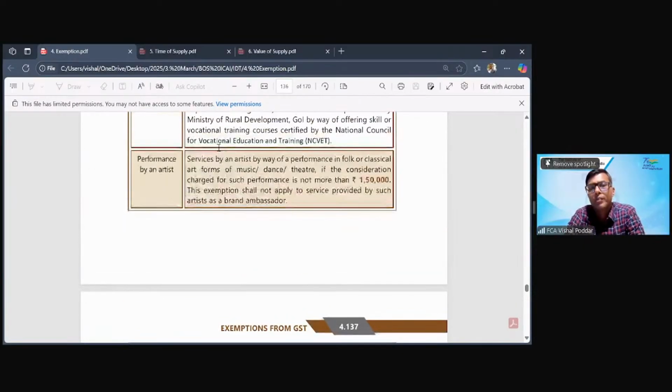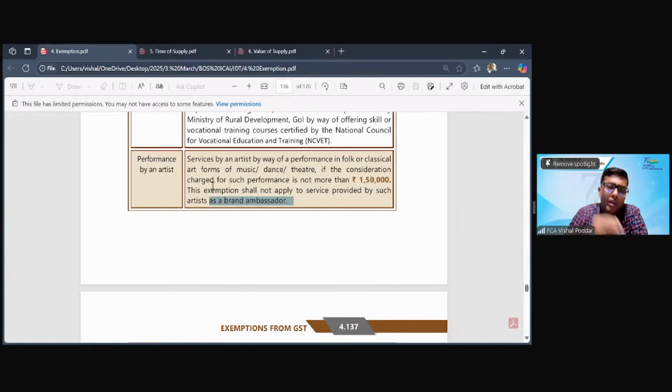Then if an artist is performing in some classical art form, whether it pertains to music, dance, theater, it would be exempt if their charges for that performance is not exceeding 1,50,000. And most important, where they are not acting as brand ambassador. So, common example, Hema Malini ji is invited in a program to perform a Kathak piece where she charges 1,40,000, it will be exempt. If she charges 1,60,000, it will be fully taxable.